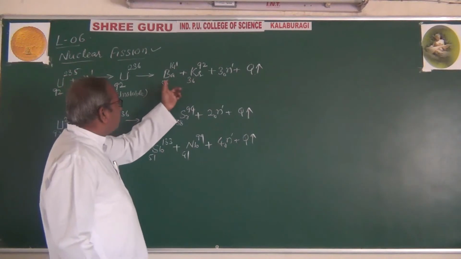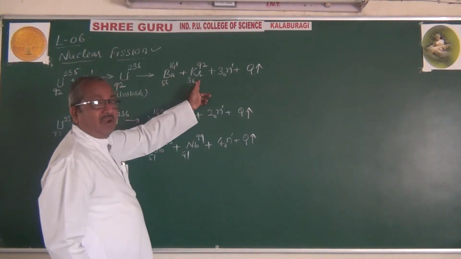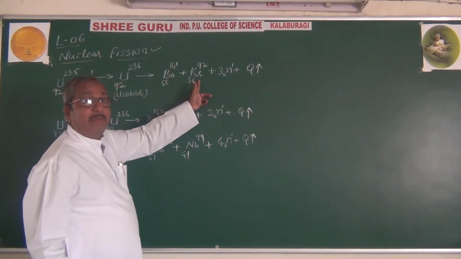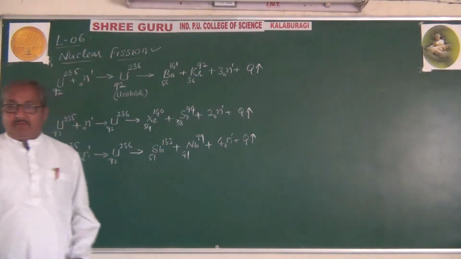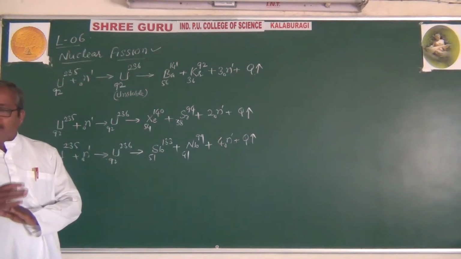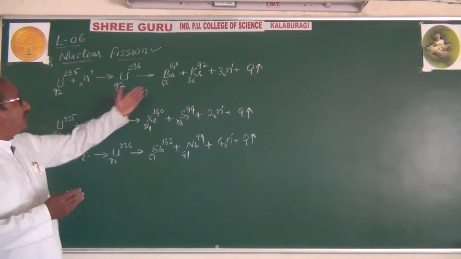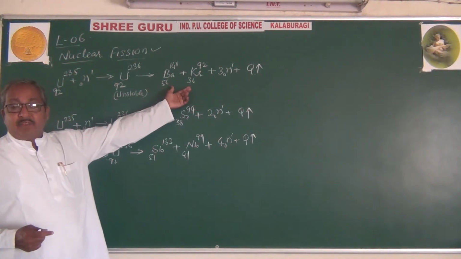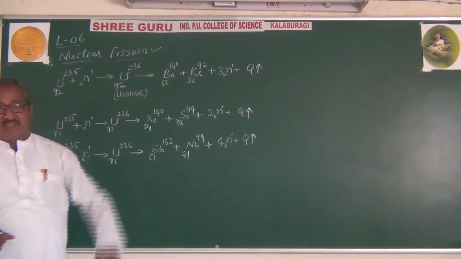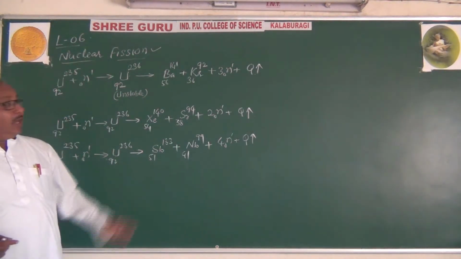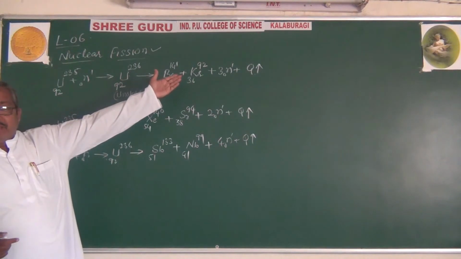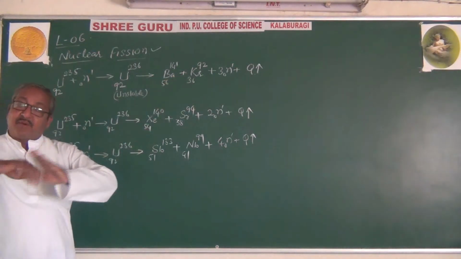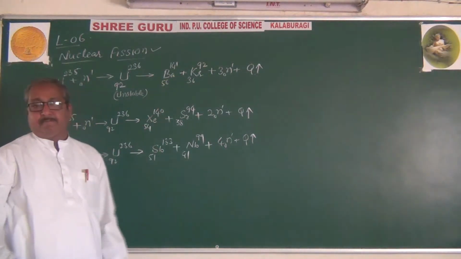These two products, barium and krypton, are called fission fragments. Along with them, 3 neutrons are released, which cause further nuclear reactions.